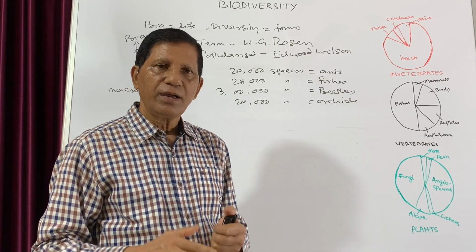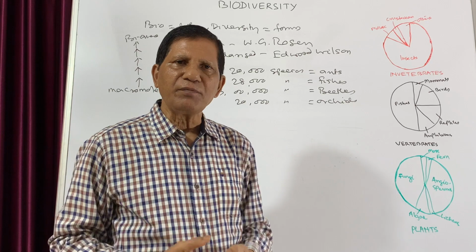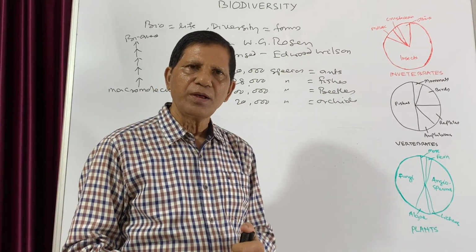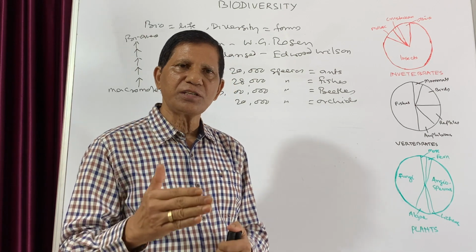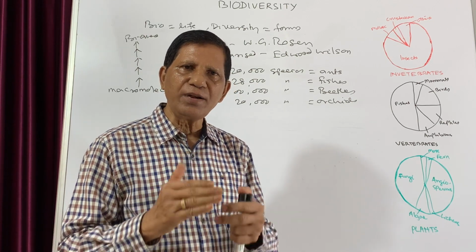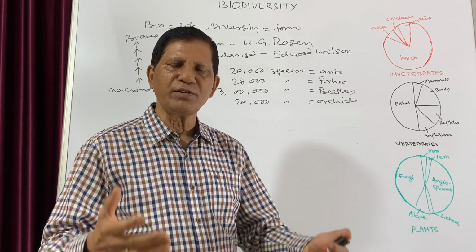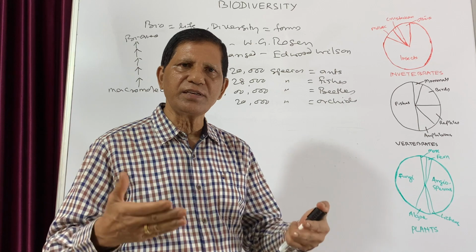Though the common man can believe that actually such a large number of species are there, the ecologist and the biologist have tried to understand what is the reason behind this biological diversity and where this diversity occurs.